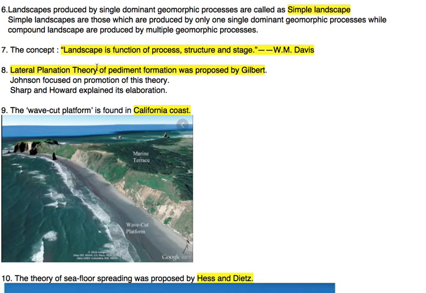This theory is promoted by Johnson, and further Sharp and Howard also explain and elaborate it. But we have to memorize that the lateral planation theory of pediment is given by Gilbert.